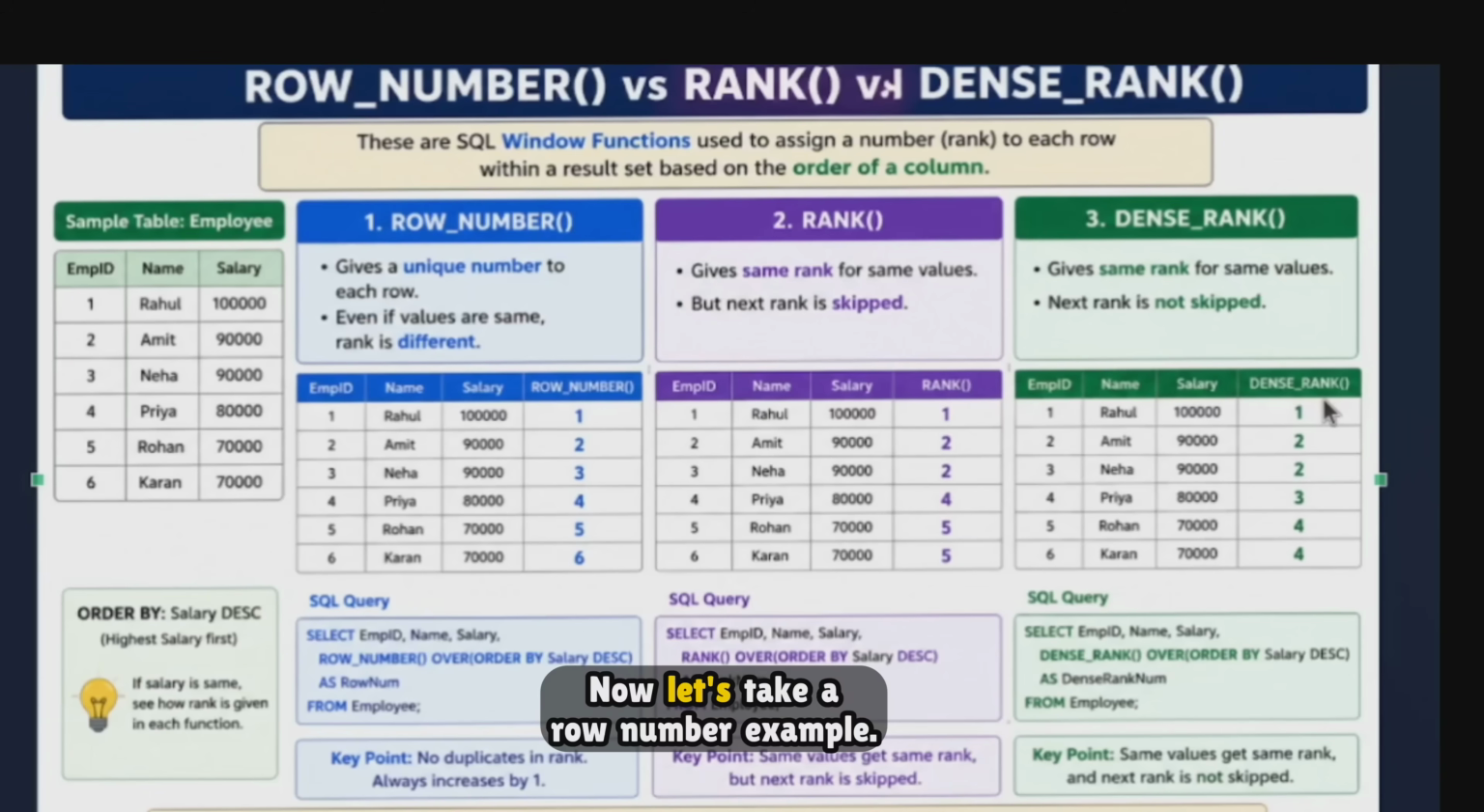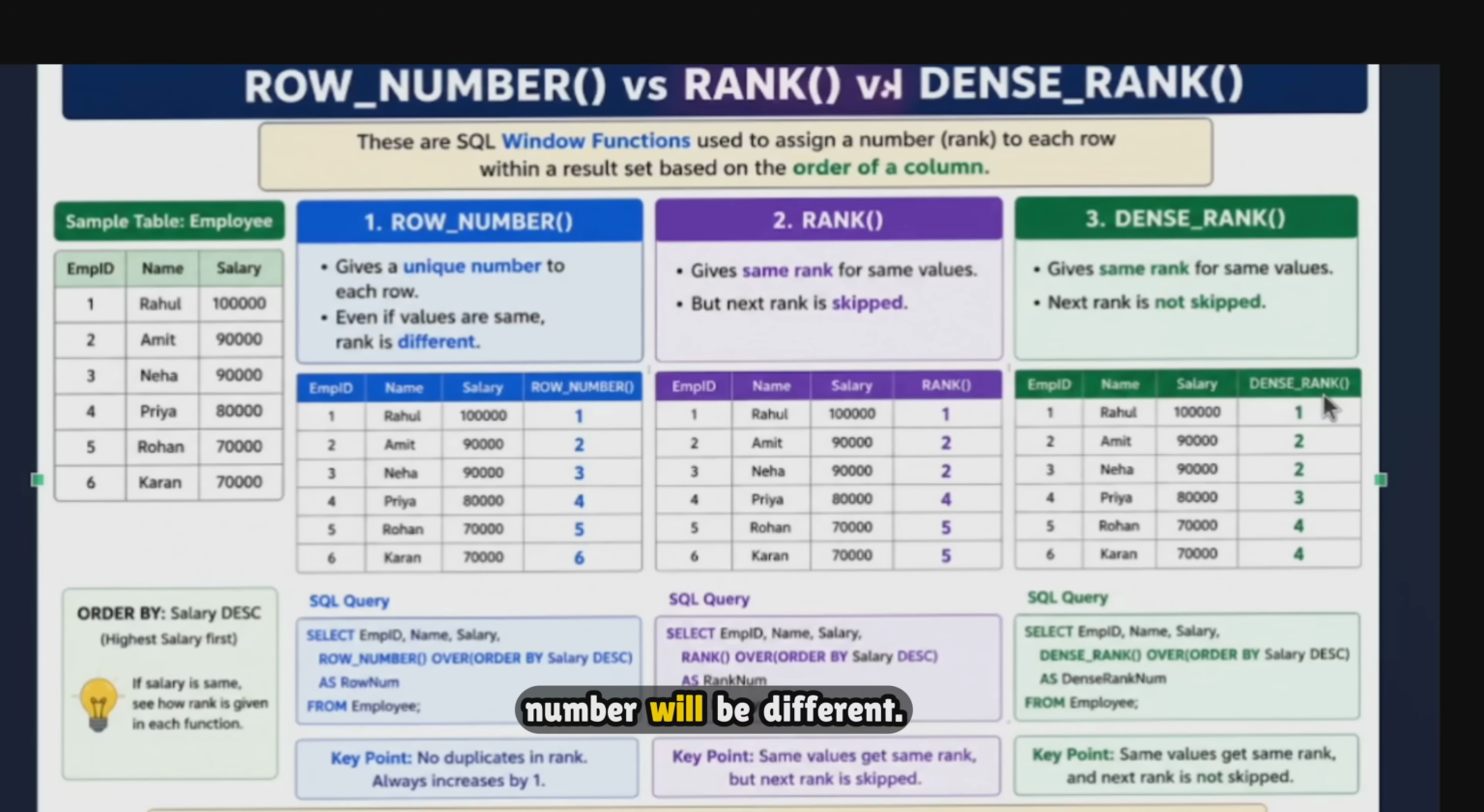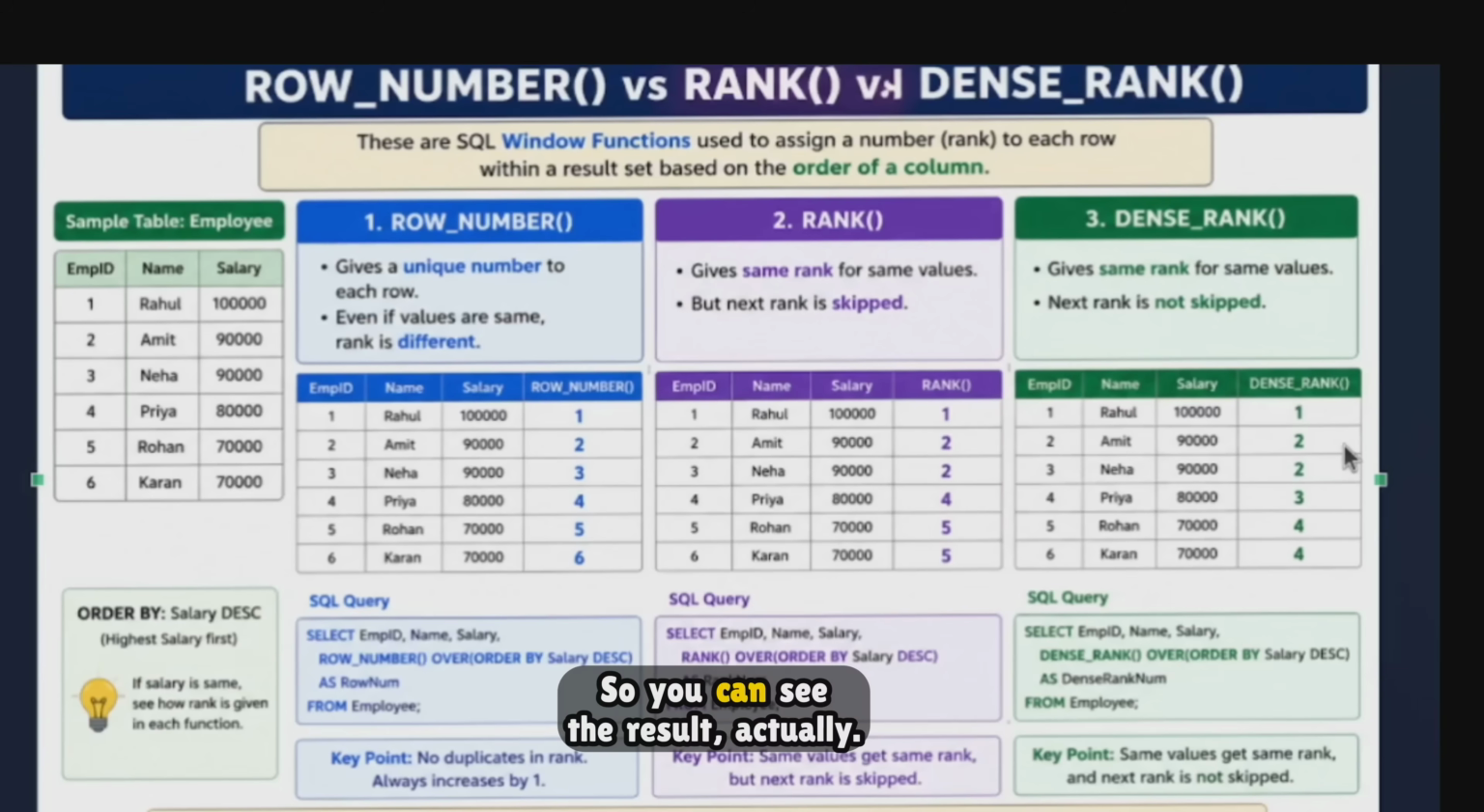Now let's take a row number example. Row number gives a unique number to every row. So even if two employees have the same salary, they still get different numbers. Every row gets a different number, even with the same salary. You can see the result here: even though the salary of Amit and Neha is the same, they get two different row numbers because row number never gives the same number. So easy to remember, every row will have a unique number. That is row number.